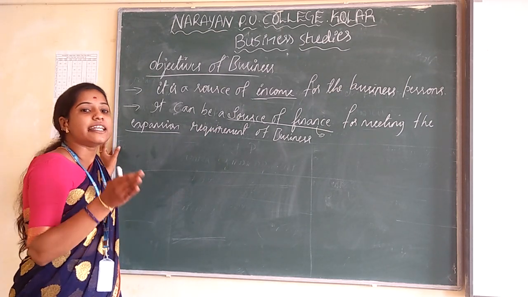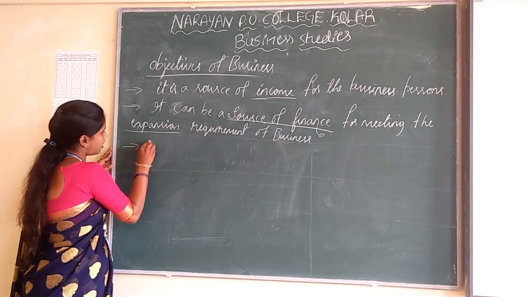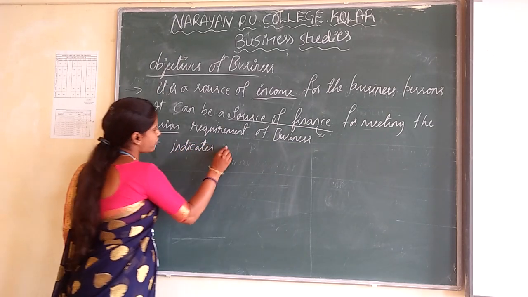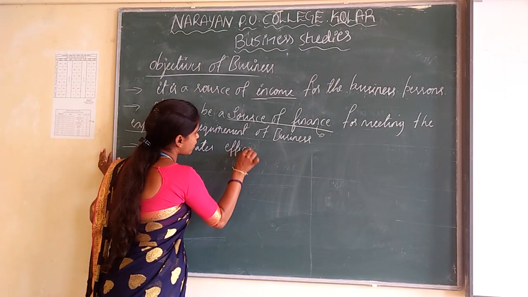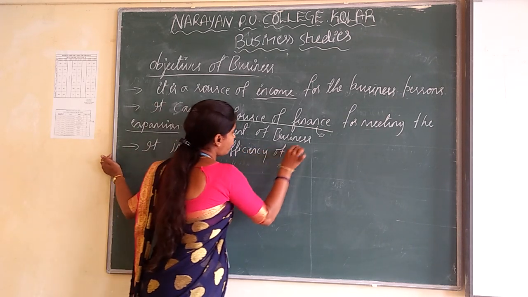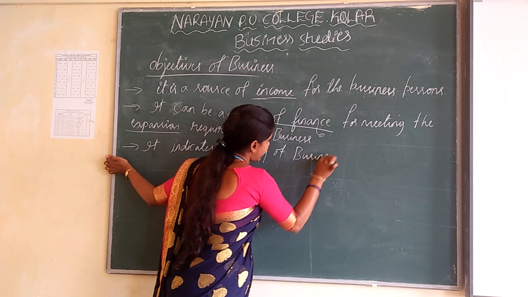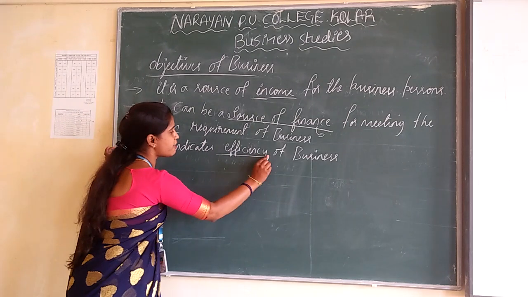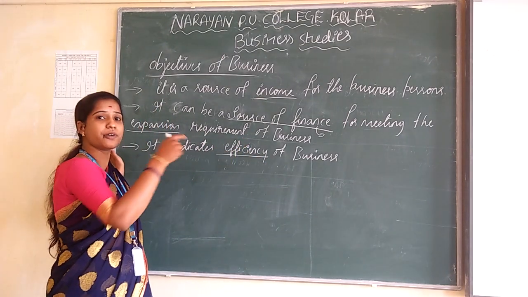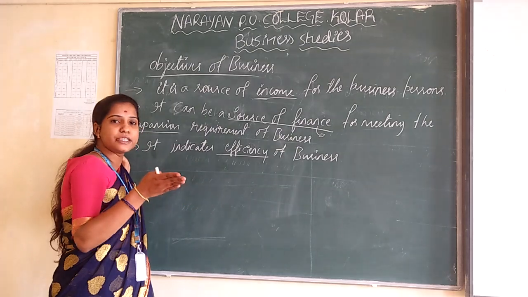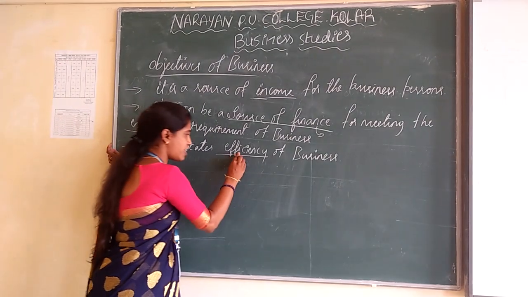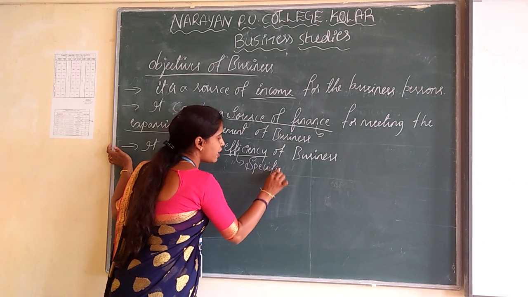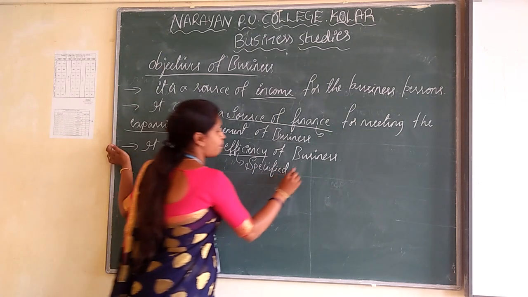And the third one is that it indicates efficiency of business. Efficiency means the business persons are going to complete their task within a specified time period.